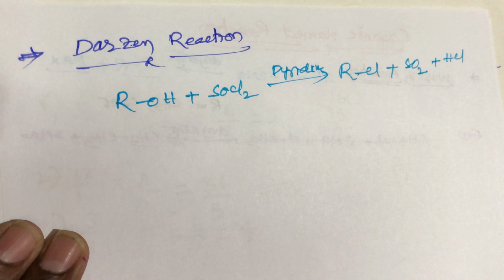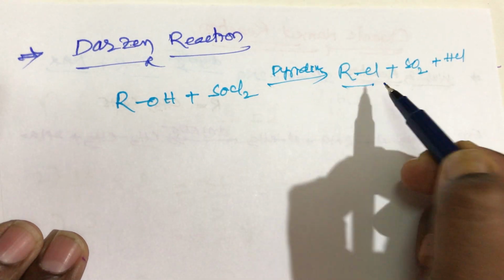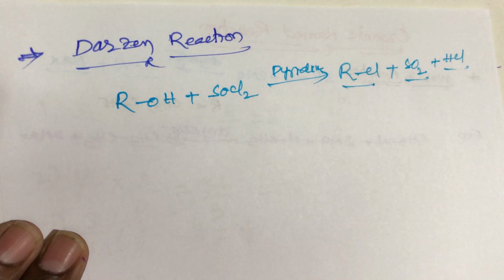So this is very important, students. In this reaction, one alkyl halide, one sulfur dioxide, and one hydrochloric acid will be formed.